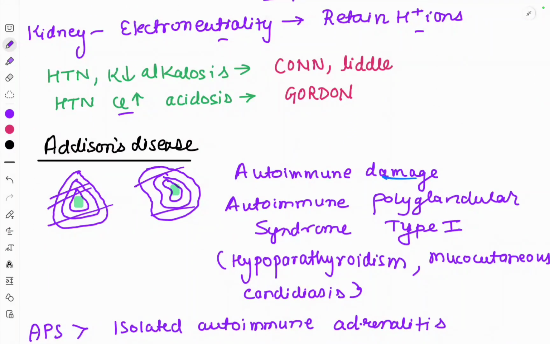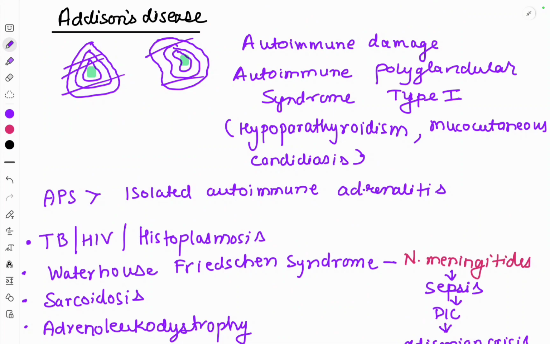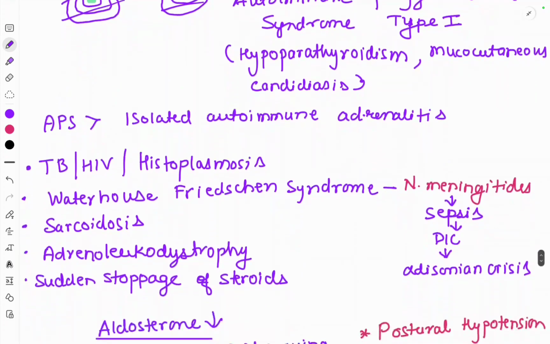Addison's disease is autoimmune damage of the adrenal cortex, which falls under autoimmune polyglandular syndrome type 1. Autoimmune polyglandular syndrome type 1 shows other features such as hypoparathyroidism and mucocutaneous candidiasis. The most common cause of Addison's disease is autoimmune polyglandular syndrome type 1, and another cause is isolated autoimmune adrenalitis. Isolated adrenal dysfunction can also occur, but more commonly it is seen in combination, termed autoimmune polyglandular syndrome type 1, which shows Addison's disease, hypoparathyroidism, and mucocutaneous candidiasis.